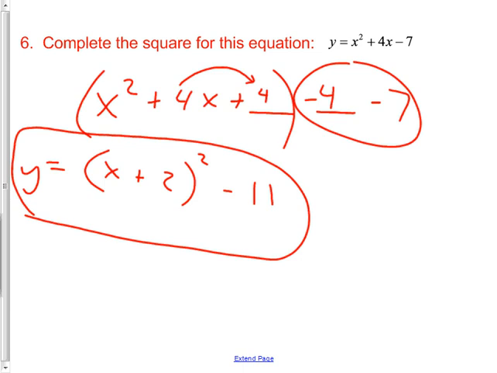They didn't ask me for the vertex. If they did, I would have said negative 2 comma negative 11. They didn't ask me for the axis of symmetry, but if they did, I'd say x equals negative 2. Yes, sir. Yep. If there's no y equals, it is wrong. It's not going to hurt them much right this second, and it'll save them major pain tomorrow. If they get spanked now, they might not make the mistake tomorrow.